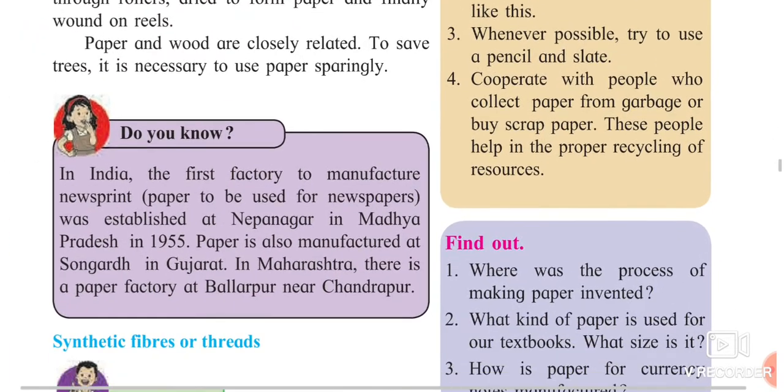Now, do you know one thing? In India, the first factory to manufacture newsprint, the paper which is used in newspapers, was established in Nepanagar in Madhya Pradesh in 1955.